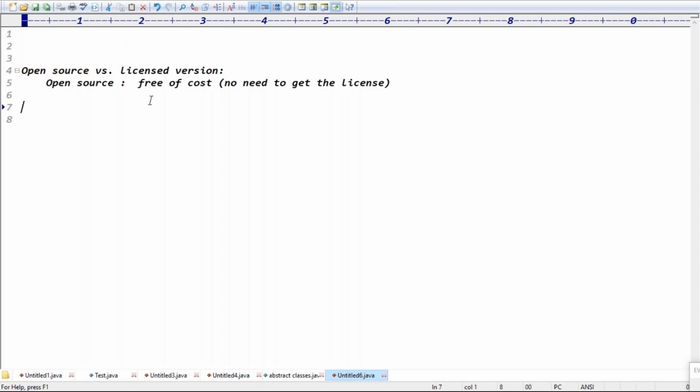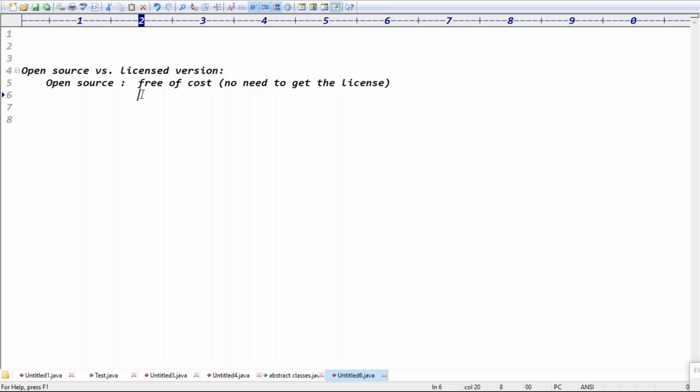Open source means the source code is open, guys, basically. Java is open source. Who is the author of Java? Basically, the author of Java is James Gosling. Whatever code was written by James Gosling, we can see that code.